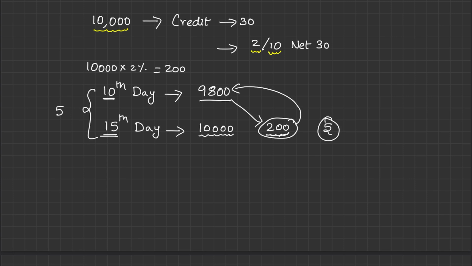Okay, so now this is going to have some serious impact. You are going to pay 200 for having borrowed 9,800 because you are making payment only on 15th day. So 10 to 15 there is a 5 days gap.